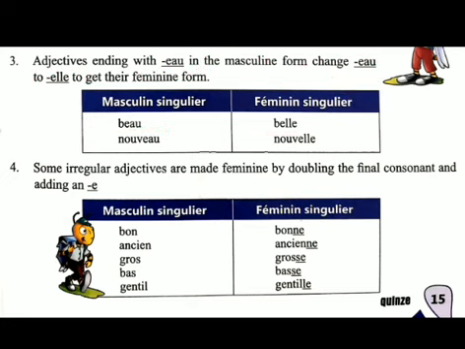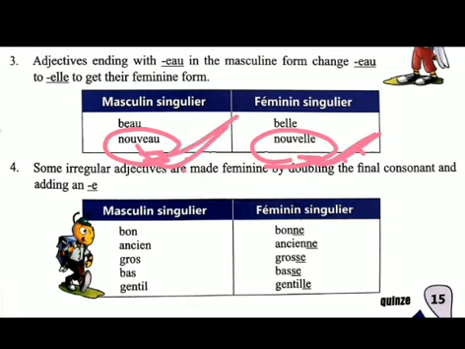Like nouveau, which ends with eau. To convert it into the female form, we cut the eau and add elle: nouveau, nouvelle. It means new. New for a boy, new for a girl. This is new for a girl, this is new for a boy.